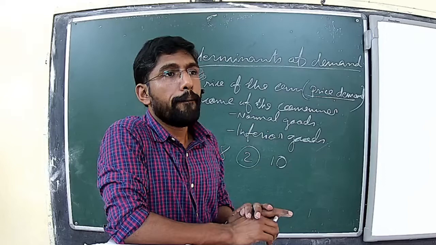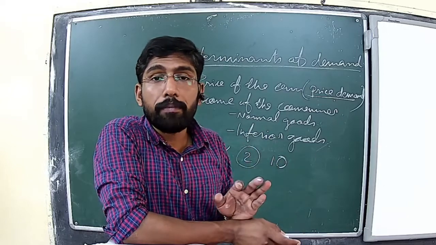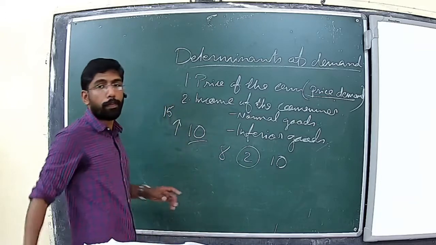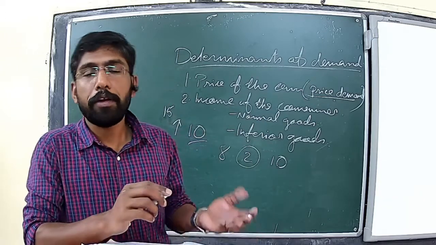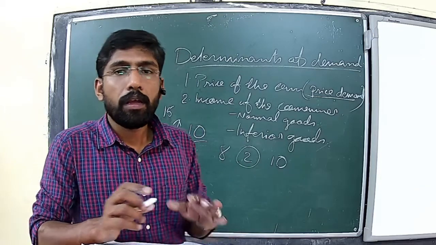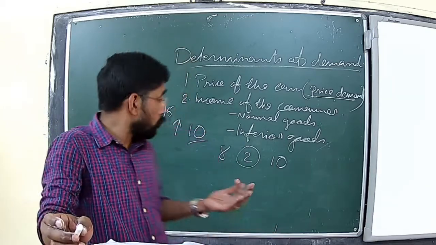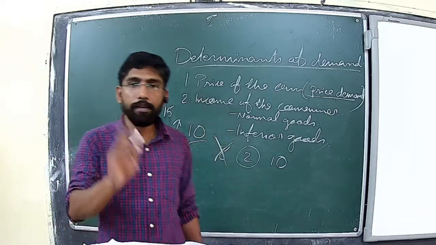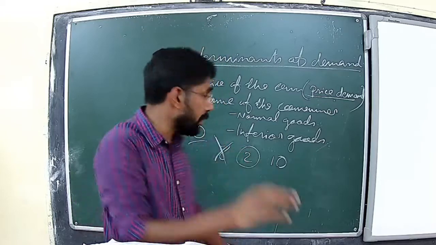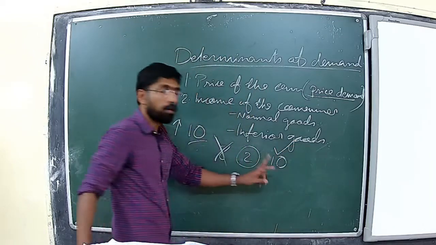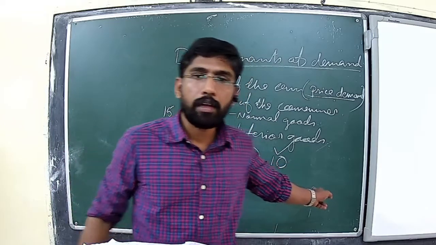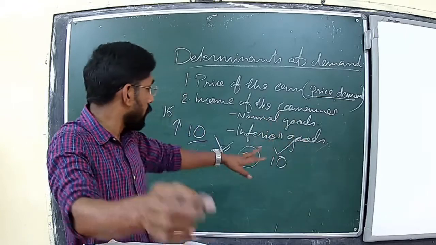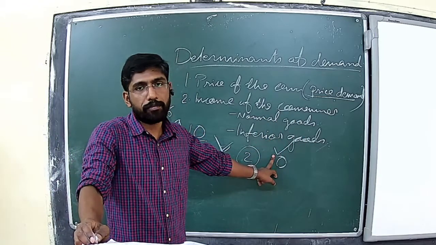Now, suppose his income increases from 10 rupee to 15 rupee. Definitely, he will stop purchasing maize, that is 8 rupee. He will stop purchasing maize, and instead of that, he will go for 10 rupee, that is 1 kilogram of rice. 1 kilogram of rice is enough for 1 day for him and his family. Then he will go for 1 kilogram of rice.